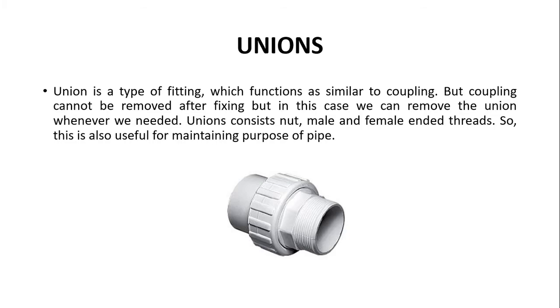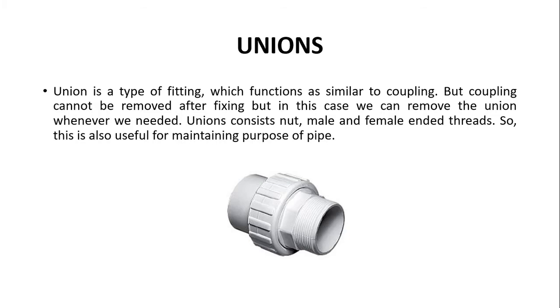The next thing which is similar to coupling is unions. It has a similar function. The only difference is that we cannot remove the coupler once it's fixed, but we can definitely remove the union whenever we need to. Why? Because of this type of formation, this type of pattern on the union. So a union consists of a nut which has male and female ended threads. So this type of thread is called the male thread, and this normal plain side is called the female thread.